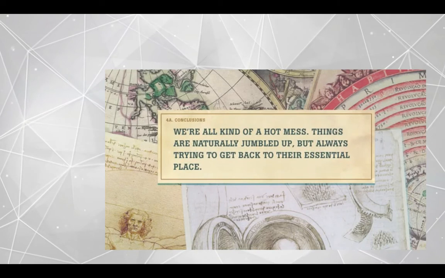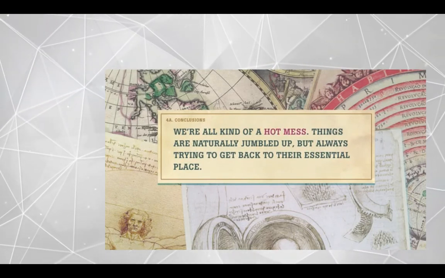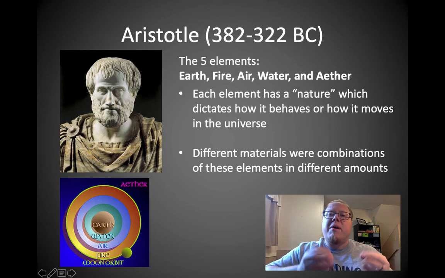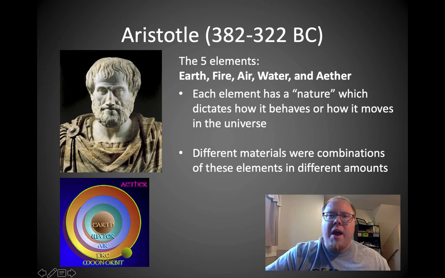Where Plato saw a world of ideal shapes, Aristotle had a theory that acknowledged that we're all kind of a hot mess. Things are naturally jumbled up, but always trying to get back to their essential place. Now, all material is made out of these 5 elements, and they combine in different amounts to make the things that we have.